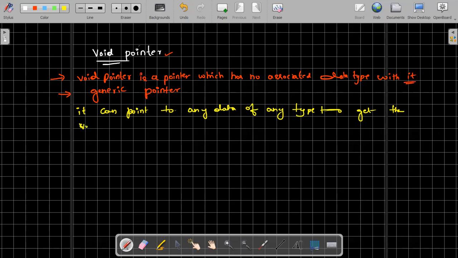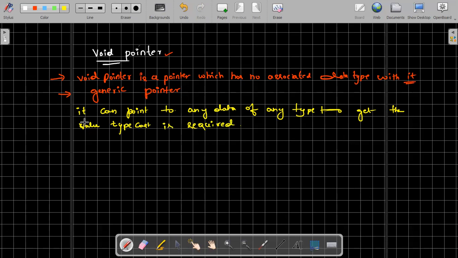to get the value, we have to do the typecasting. To get the value, typecast is necessary. Typecast is required. This is one important thing we need to understand.